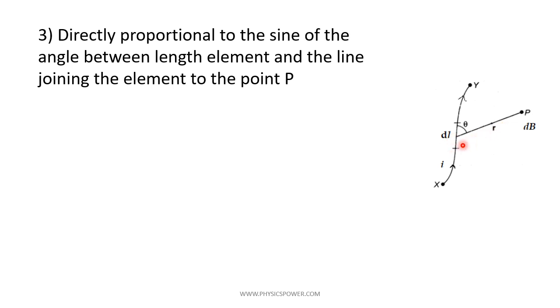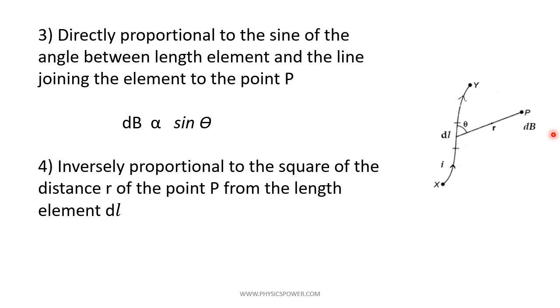So we can mention it like this: dB, the magnetic induction due to a small dl current carrying element, is proportional to the sine of the angle between dl and r.